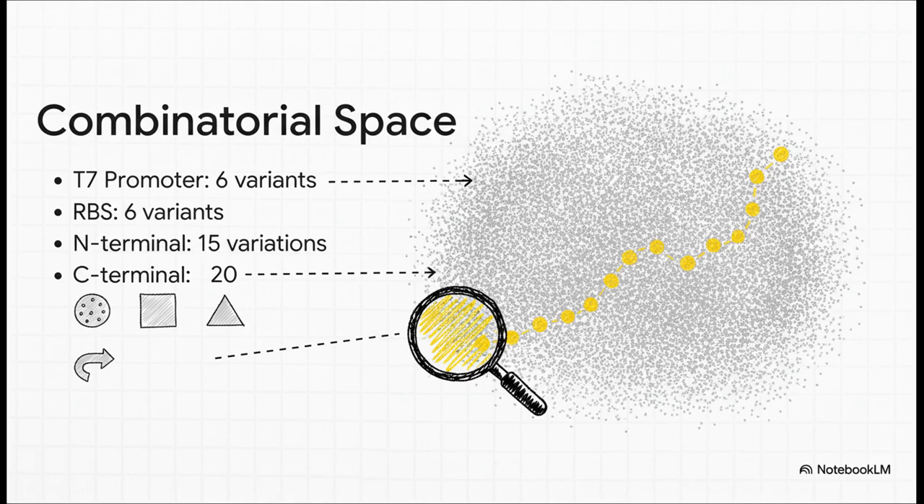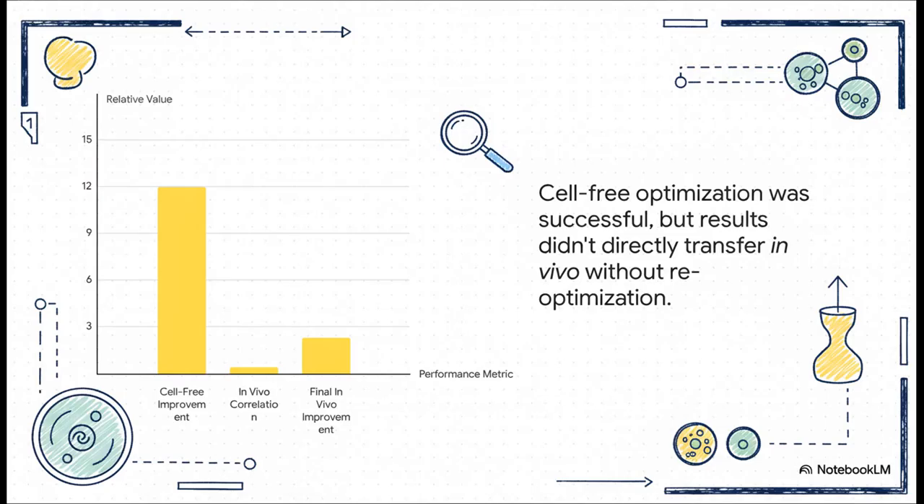constructed from variants of a promoter, a ribosome binding site, and protein end sequences. This created a combinatorial space of 10,800 potential conditions. Using METIS, the team was able to explore this space by testing just 200 combinations over 4 rounds in a cell-free system. The cell-free optimization was successful, increasing protein yield by up to 12-fold.